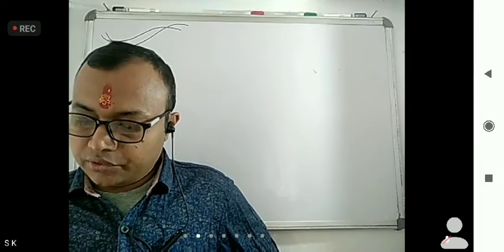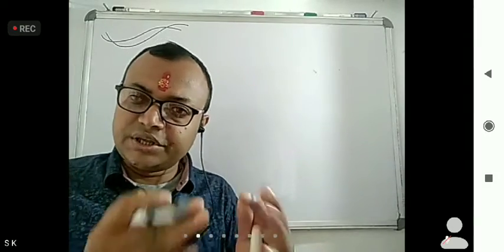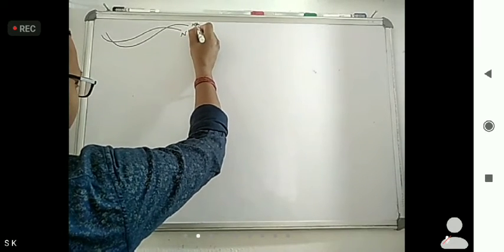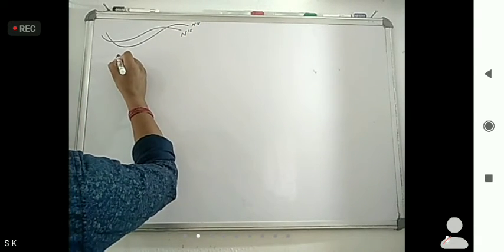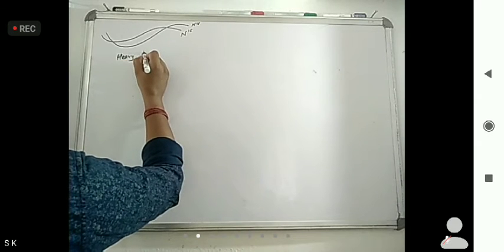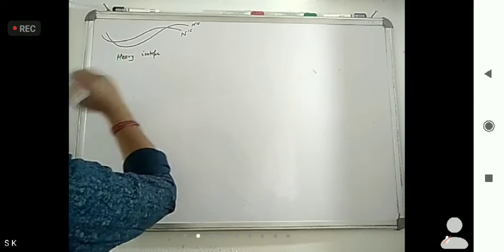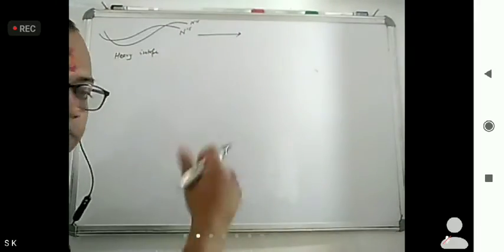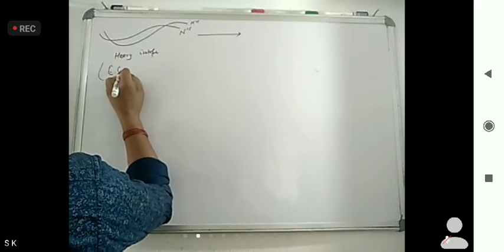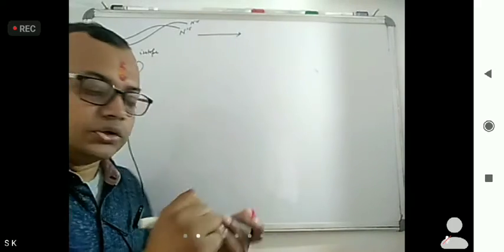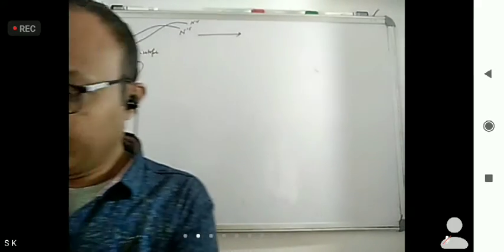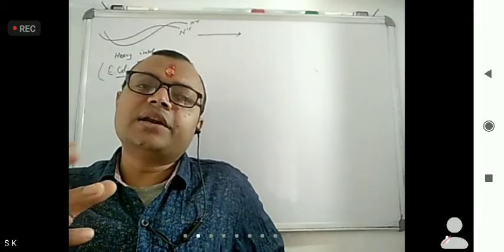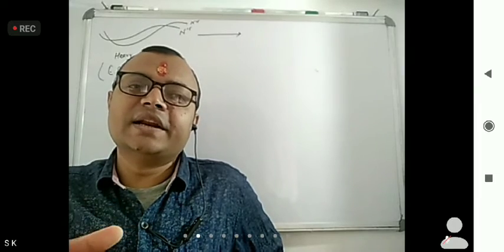In the first generation, the DNA is N15, N15, heavy. Then centrifugation is done on a cesium chloride density gradient.